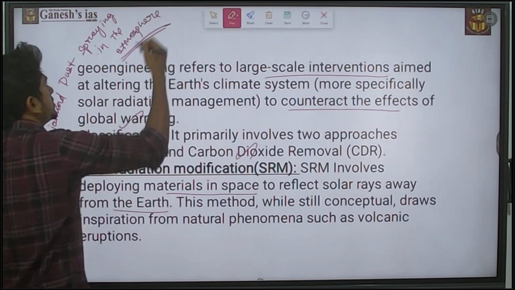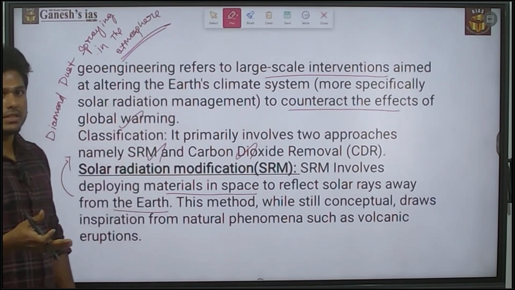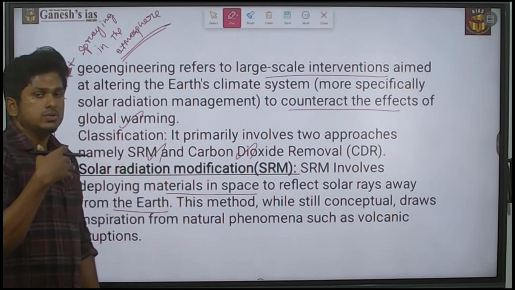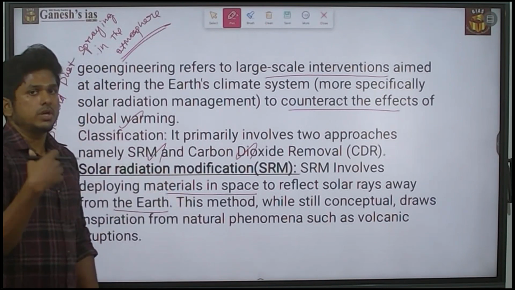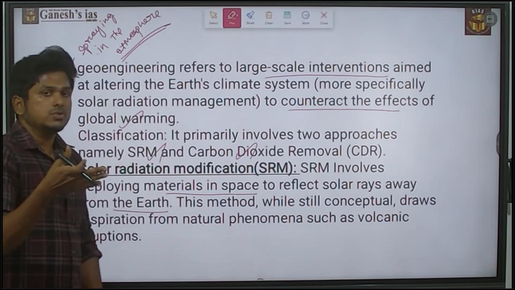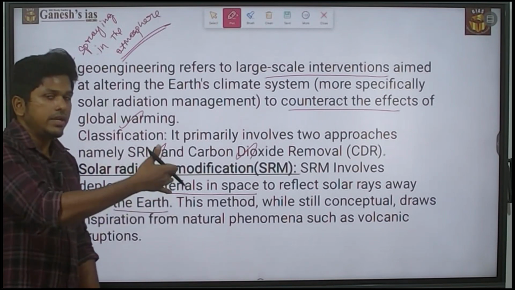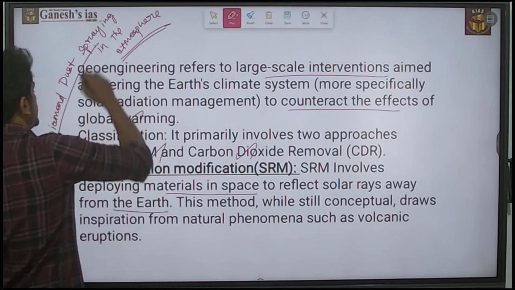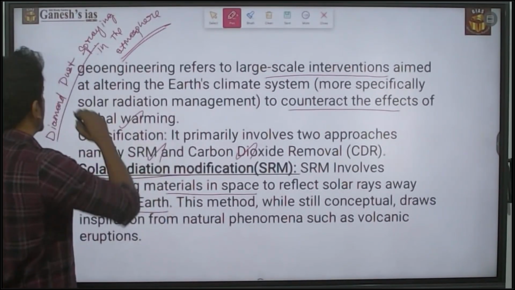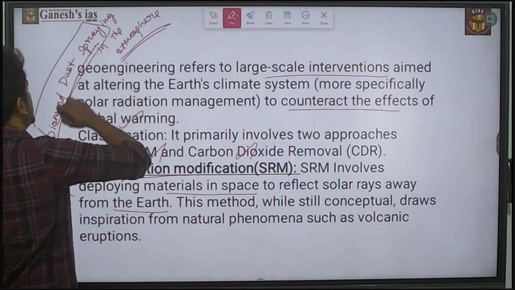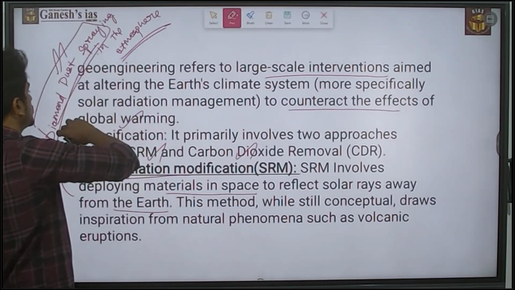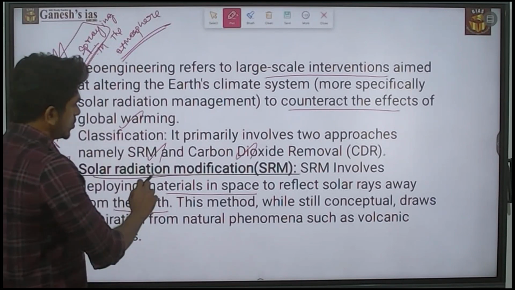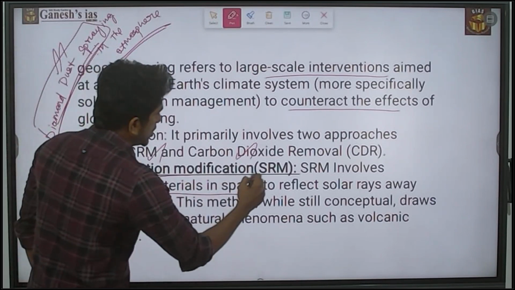This diamond dust spraying is going to reflect the incoming solar radiation outwards into space. It reflects the solar insolation, so it is going to reduce the insolation coming to the Earth. The diamond dust method is a solar radiation modification that was recently in the news. It is a current affairs part, so please make a note of it. Diamond dust spraying is one of the solar radiation modification methods.